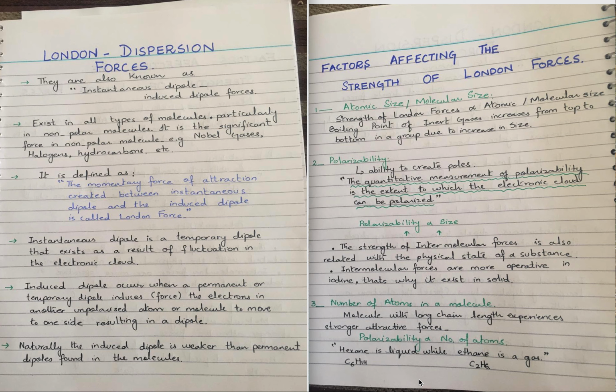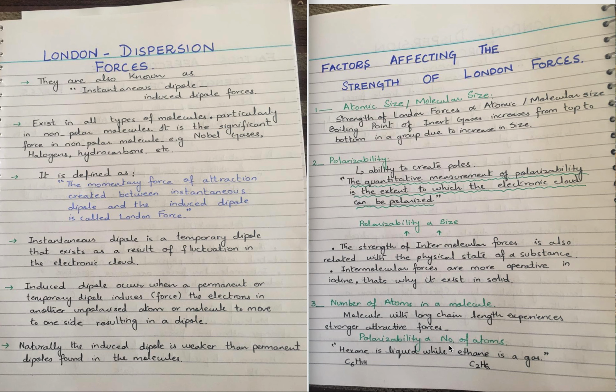Okay, the physical state of a substance and the boiling point are directly related with the strength of intermolecular force. So we can say that the boiling points of krypton, xenon, and radon are higher than helium and neon, because the intermolecular forces in this particular case, London forces, are much stronger in xenon and radon as compared to helium.